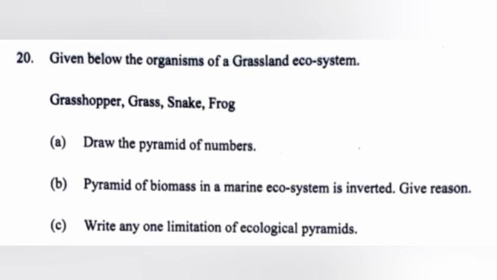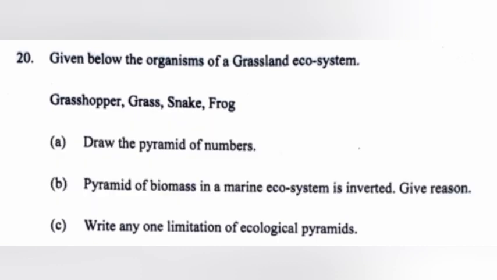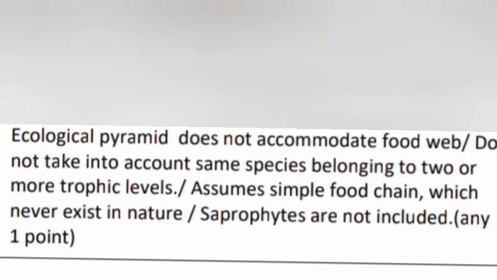B. Pyramid of biomass in a marine ecosystem is inverted. Give reason. Answer. In aquatic ecosystem, pyramid of biomass is inverted because biomass of phytoplankton is less as compared with that of small herbivorous fish that feed on these producers. C. Write any one limitation of ecological pyramids. Answer. Ecological pyramid does not accommodate food web, does not take into account same species belonging to 2 or more trophic levels. Write any 1 point.